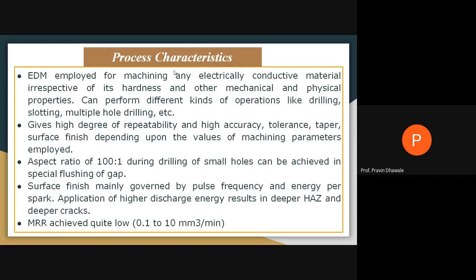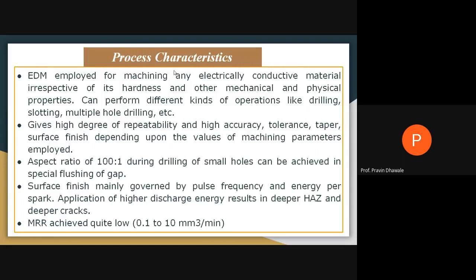These operations give a high degree of repeatability with high accuracy, good tolerance. The taper part can be easily produced. We can get a higher level of surface finish depending upon the different values of machining parameters you have selected. The aspect ratio will be ranging as 100:1 for drilling holes which have a very small diameter.